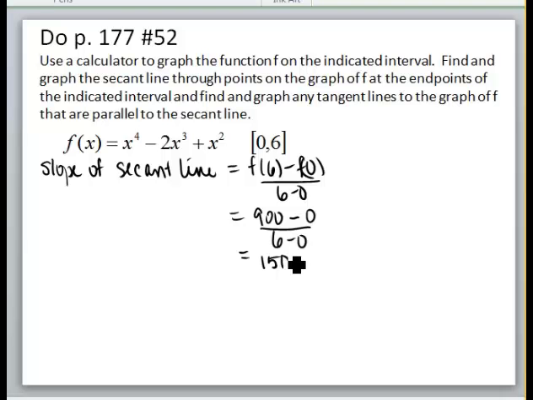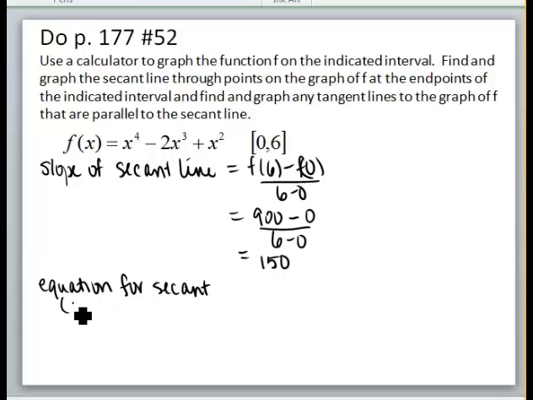Now, what it's asking me to do is find and graph the secant line. Well, I now have the slope of the secant line. I haven't written the equation for the secant line. The equation for the secant line can be found by finding a point that's on the graph. So we'll just go ahead and use 0 because that secant line is going through 0, comma something, and 6, comma something, and I'll just plug in 0. 0 flat out gives me 0, so that's the easiest thing to find.